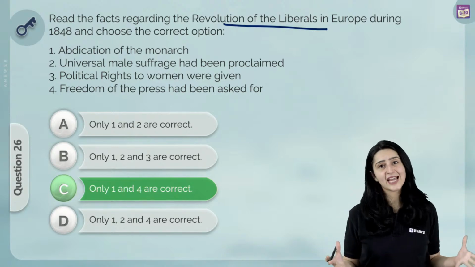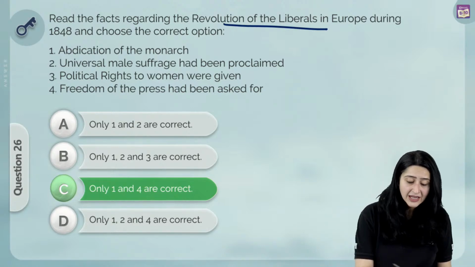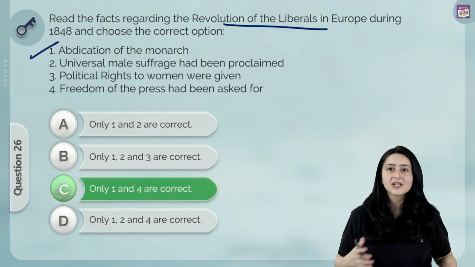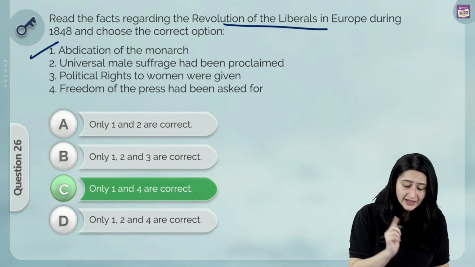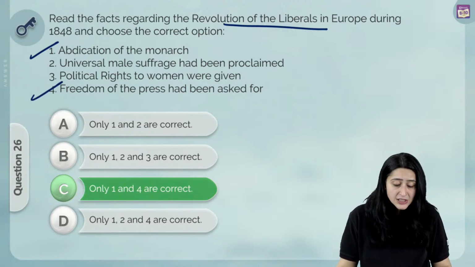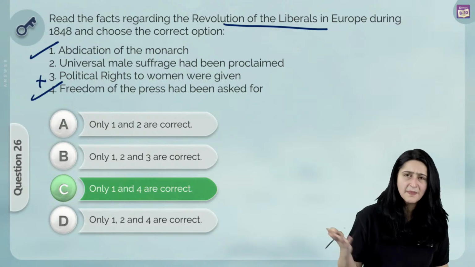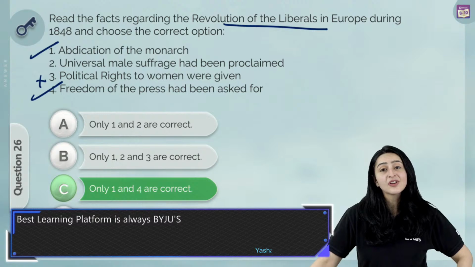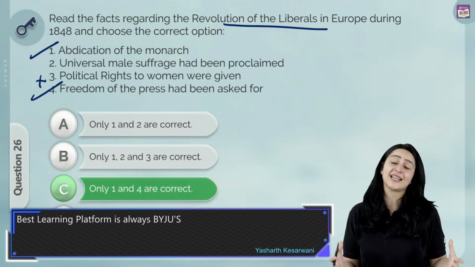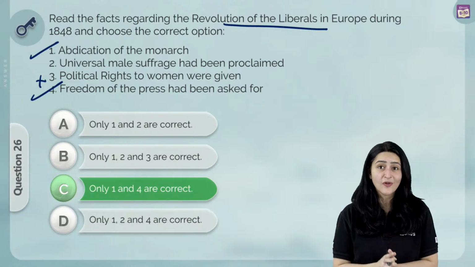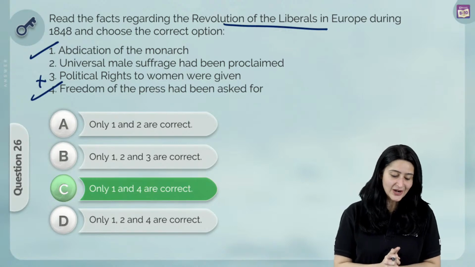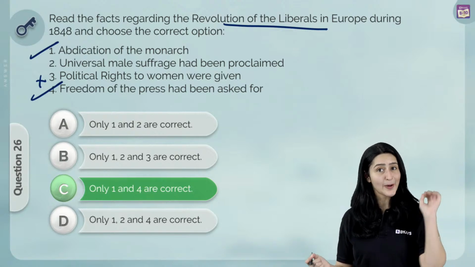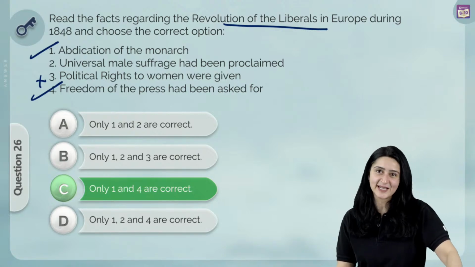So, our best guess over here is that they are talking definitely about abdication of the monarch, because that was definitely a result of constitutionalism combined with nationalism. And it is freedom of the press that had been asked for. Political rights for women was not in the picture at all. Universal male suffrage had been proclaimed as a result of the revolt of the peasants in France, which is the popular revolt and not the revolt of the liberals. So our guess over here is that option C, 1 and 4 are correct, is the correct answer. However, let us just wait for what the CBSE tells us.